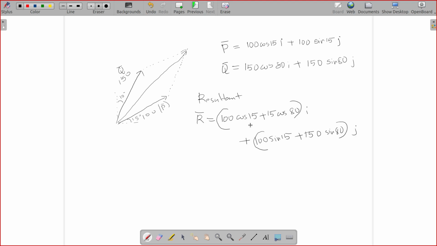So you can easily calculate it. So you will get the resultant as R is equal to Rx I plus Ry J. So the magnitude of R will be square root of Rx square plus Ry square, and the angle theta of the resultant with respect to horizontal will be tan inverse Ry by Rx.